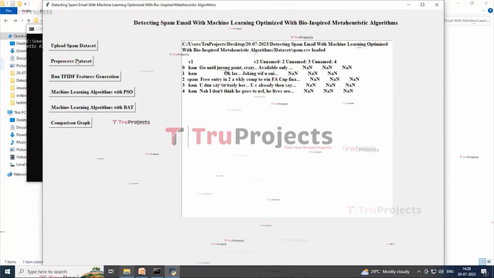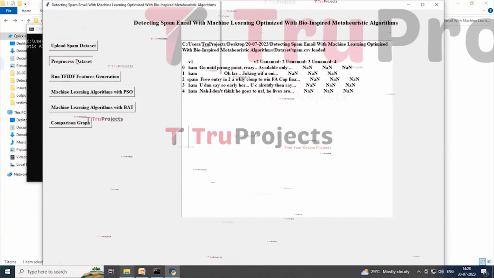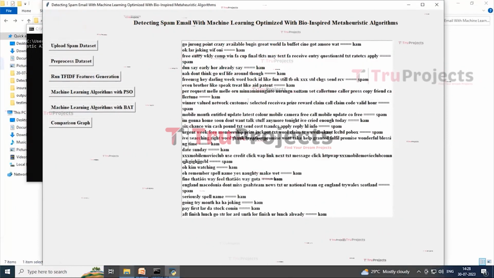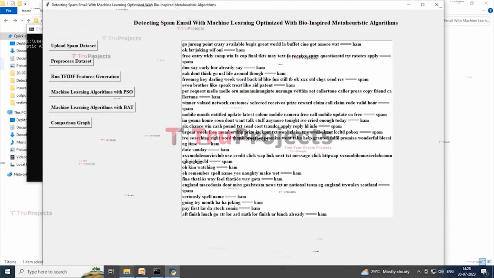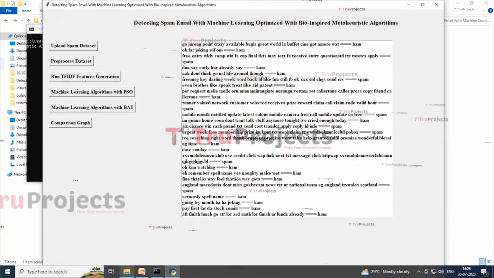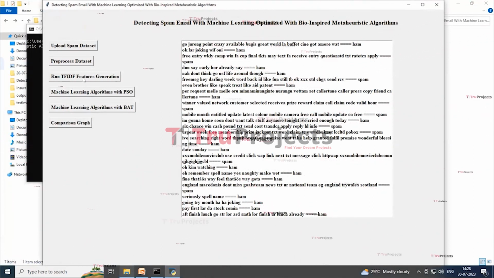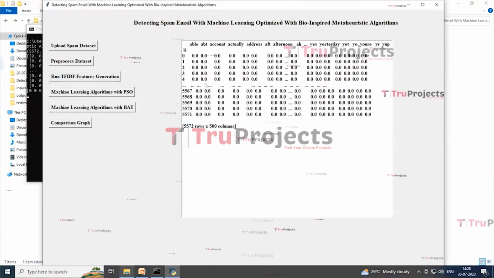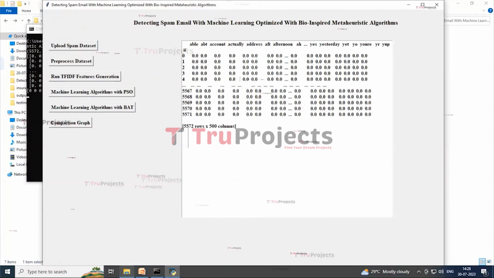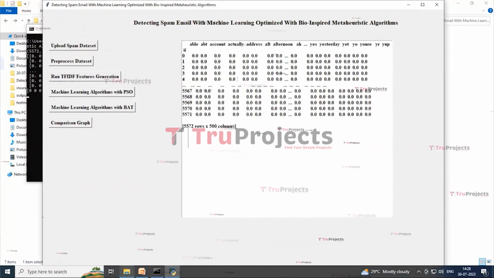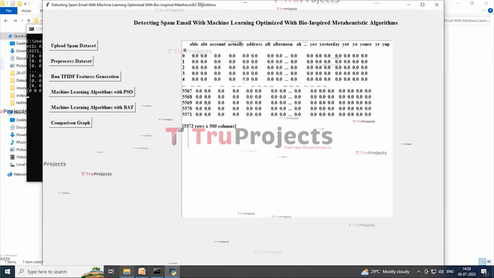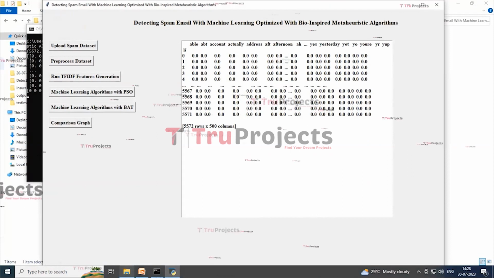Now click on the pre-process dataset button to clean the dataset. So here we can see that from each message special symbols and stop words are removed, and after the equal symbol we can see the message label. Now click on the Run TF-IDF Features Generation button to convert messages into a TF-IDF count vector. Here we can see the first column contains words from messages and the remaining rows contain counts of that word. If the word is available, then that row will have the count of the word, else 0 will be put. I am displaying a few vector values over here.